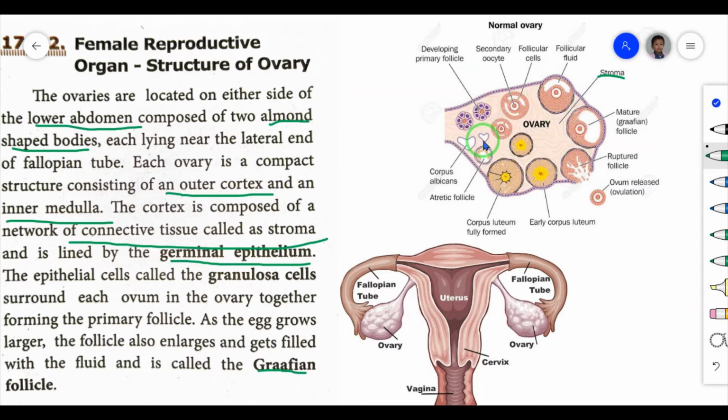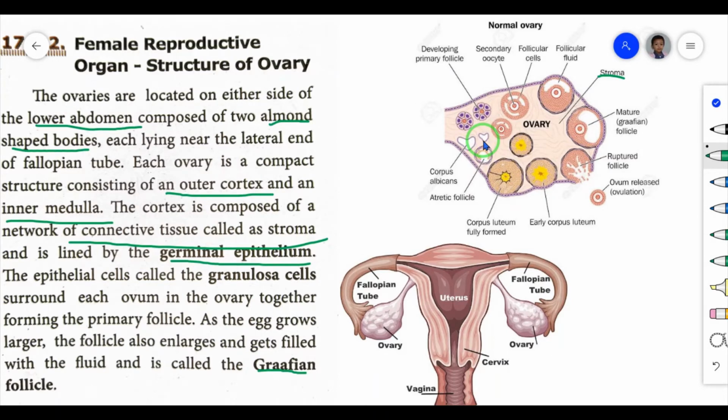So next one is gametogenesis. So what is gametogenesis? The formation of the sperm in male and the ovum in female is called gametogenesis. Already I told genesis. Genesis means what? Formation. So the formation of the sperm in male.